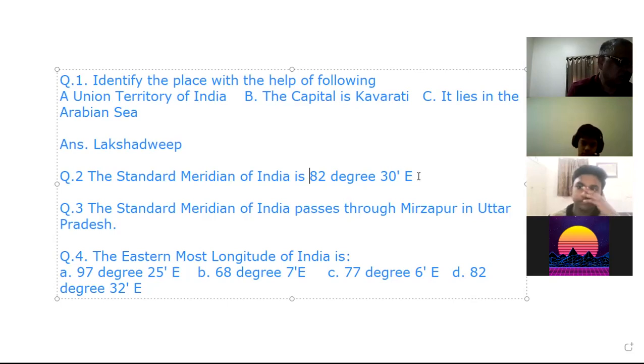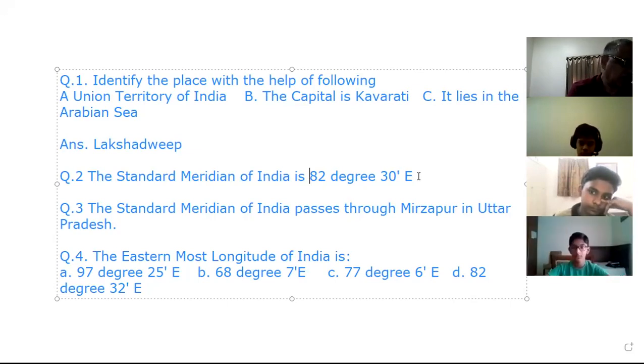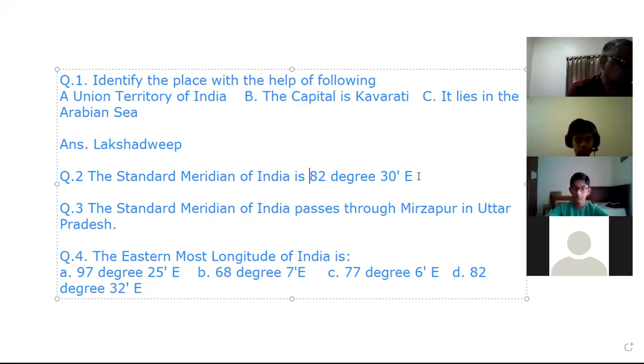Uttar Pradesh is not joined with Nepal. Bhutan, Nepal, it is Nepal. Bihar, Uttar Pradesh, Uttaranchal and West Bengal, Nepal.